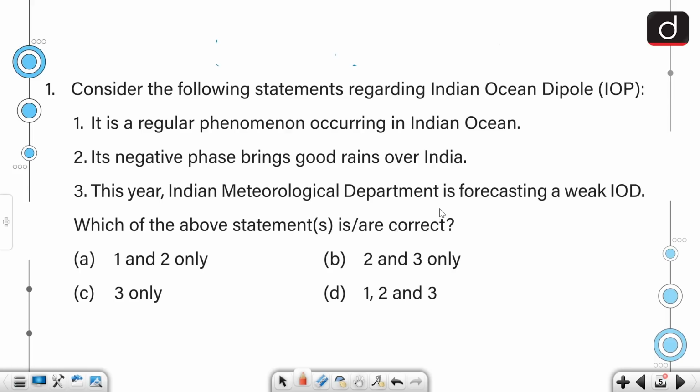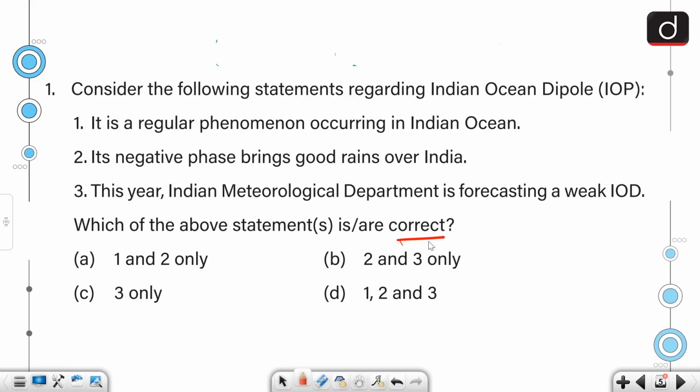Consider the following statements regarding Indian Ocean Dipole. It is a regular phenomenon occurring in Indian Ocean, and its negative phase brings good rains over India. This year, Indian Meteorological Department is forecasting a weak Indian Ocean Dipole. So we have to select the statement which is or are correct.